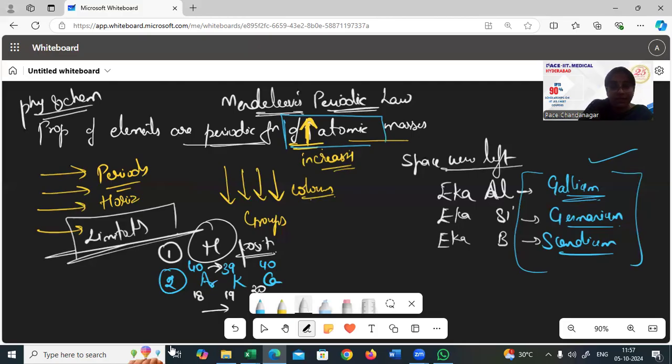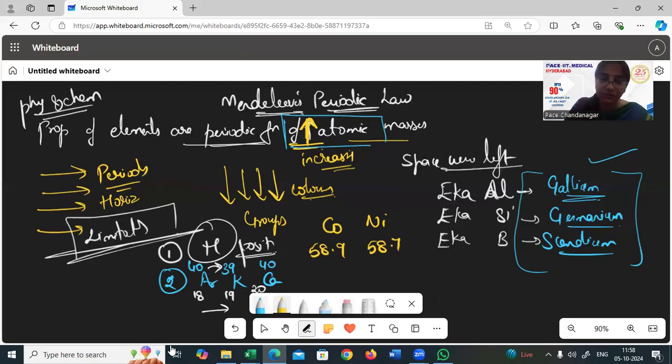Another example we can quote is cobalt and nickel. Cobalt is 58.9, and nickel is 58.7, although it is a very minor difference. Nickel comes after cobalt in the table, but as per his rule of increasing atomic mass, the 58.9 should be the later one, but it is not given that way. So his theory of increasing atomic masses is disturbed there.